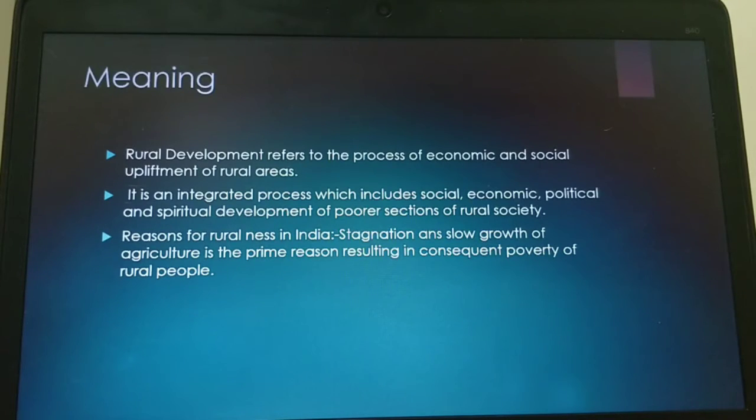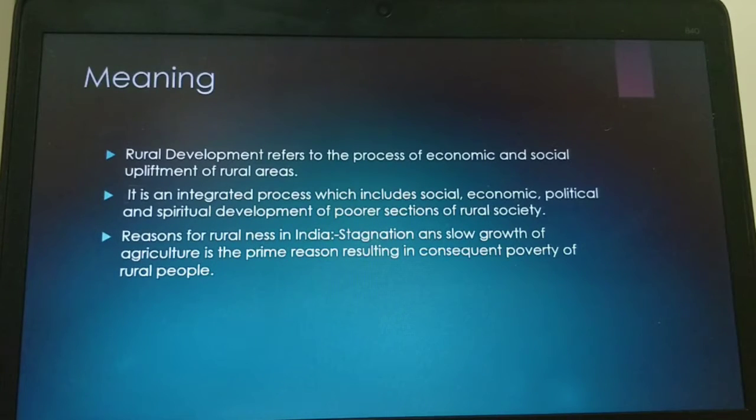Thus, rural development consists of a broad set of activities, including improvement of literacy, health, infrastructure, land reforms and irrigation, apart from taking specific measures for ameliorating the conditions of the disadvantaged people in the rural areas.